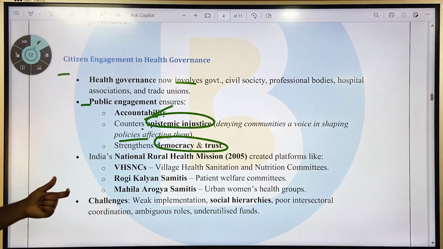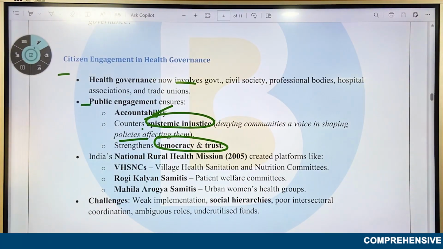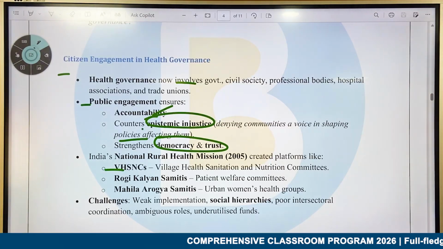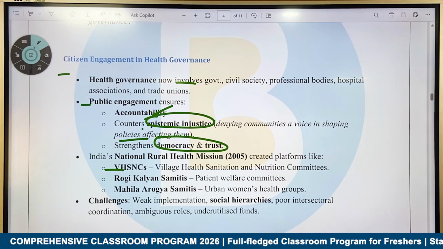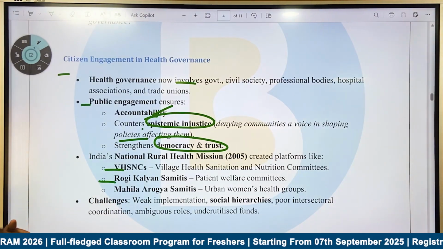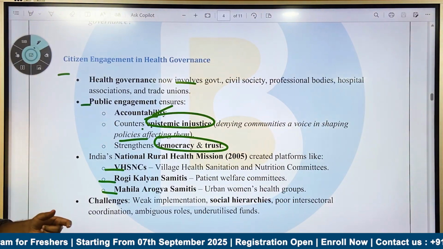Next, India's National Rural Health Mission of 2005 created platforms like VHSNCs, that is Village Health Sanitation and Nutrition Committees, Rogi Kalyan Samitis, that is Patient Welfare Committees, and Mahila Arogya Samitis, that is Urban Women's Health Groups.